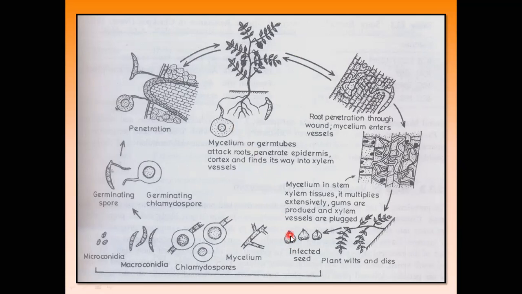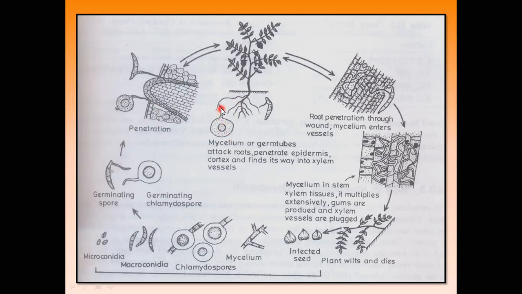After germination of these seeds, the mycelia directly penetrate the root portions. Or, with infected plant parts and debris in the soil, the vegetative chlamydospores are present and germinate under favorable conditions and directly attack the developing root systems.